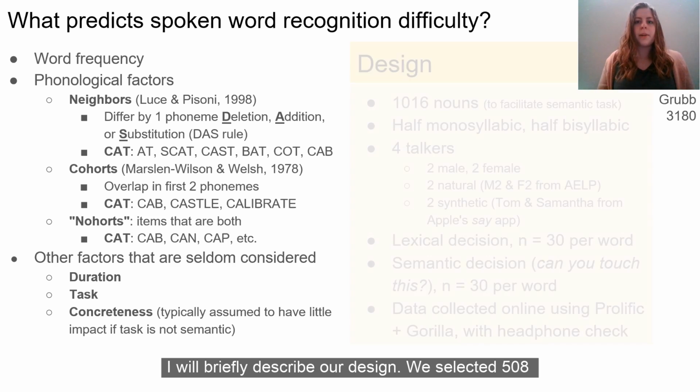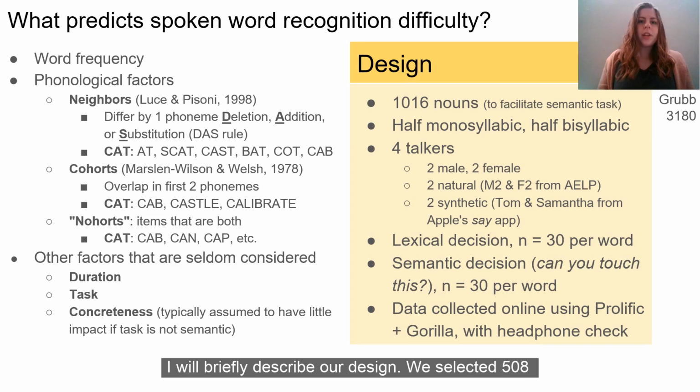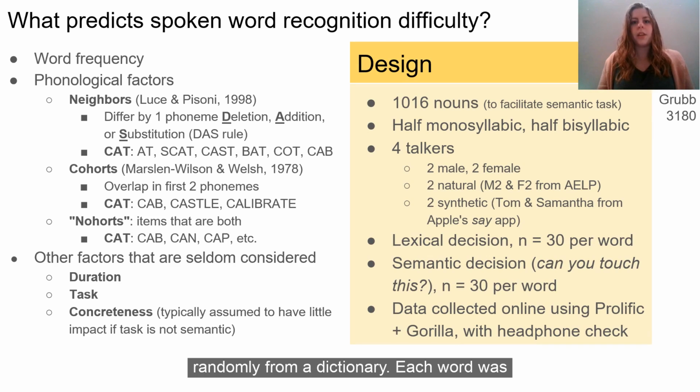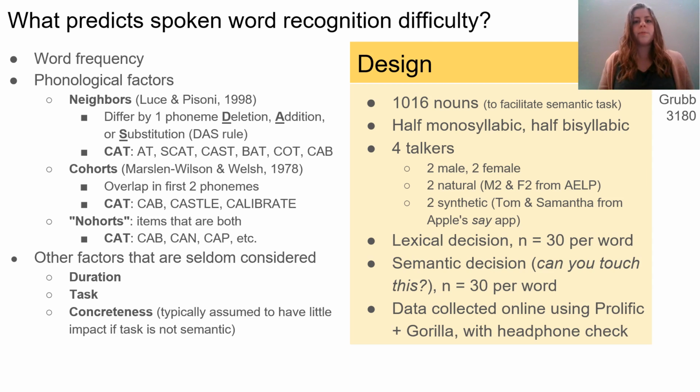I will briefly describe our design. We selected 508 monosyllabic and 508 bisyllabic nouns pseudo-randomly from a dictionary. Each word was produced by 4 talkers, 2 natural talkers, 1 female, 1 male, and 2 high-quality synthetic talkers, 1 female, 1 male. We collected 30 responses per item in lexical decision, press yes if what you hear is a word or no otherwise, and a simple semantic decision, press yes if you can touch the named item or no otherwise, using the online data collection tools Prolific and Gorilla.